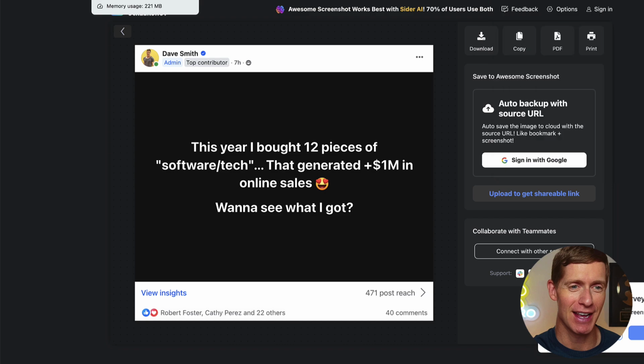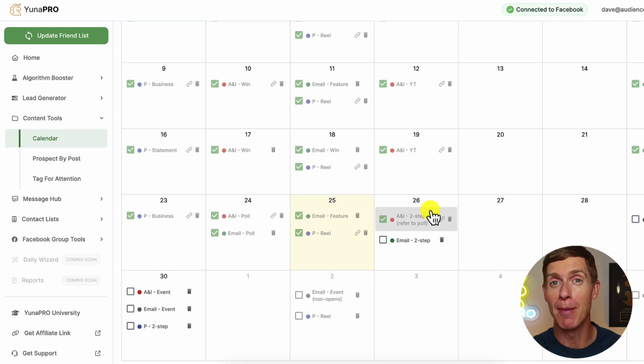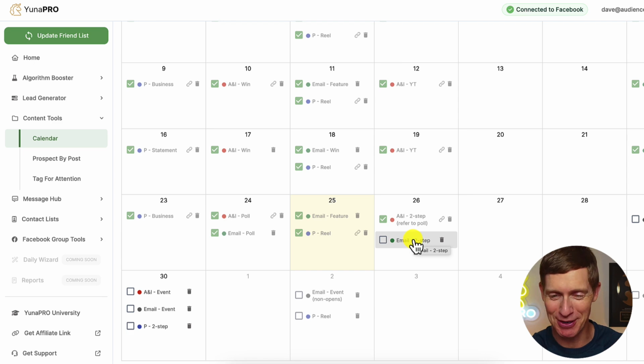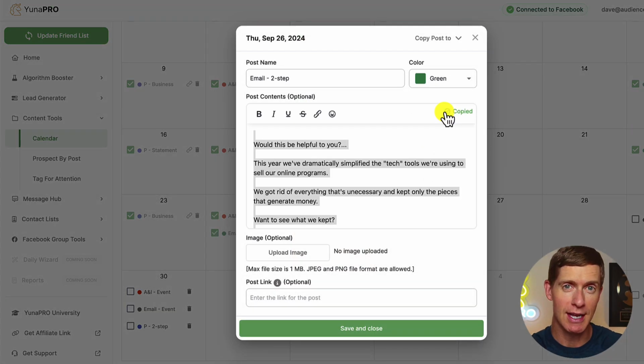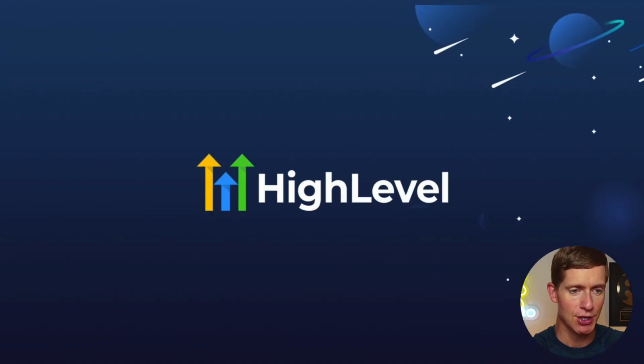I'm now going to go over to my content calendar, but you'll notice there was another piece of content that needs to go today, and I said these two are interconnected. You can see this is an email. Let's open this up. What I'm going to do is send an email to my email list to drive more engagement back to that post. Let me show you how to do this. So I'm going to go over here.